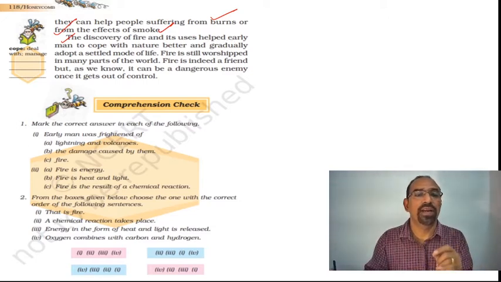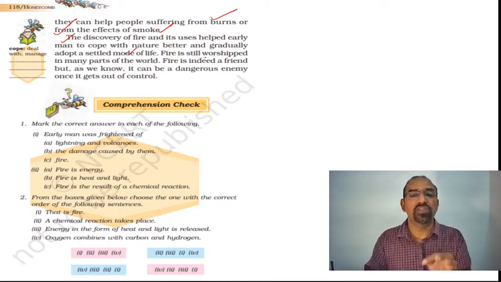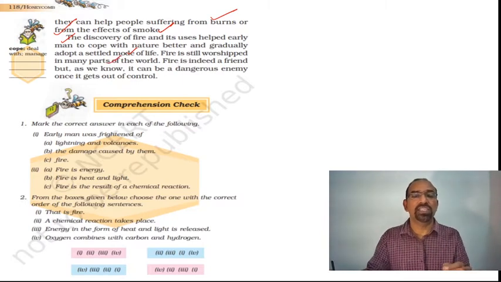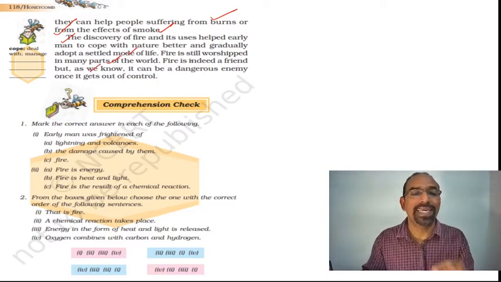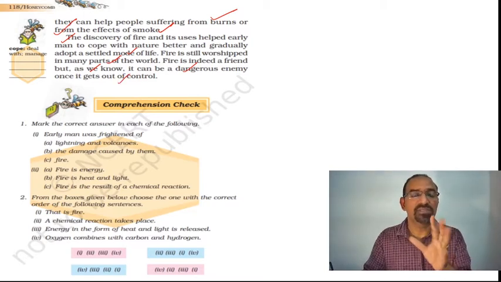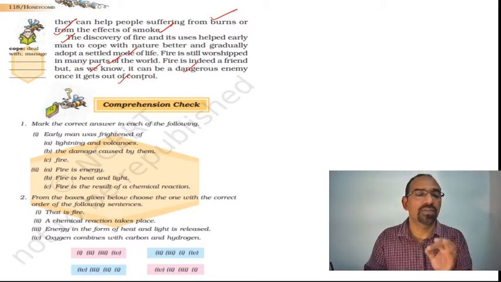cope with nature better and gradually adopt a settled mode of life. Fire is still worshipped in many parts of the world. Fire is indeed a friend. As we know, it can be a dangerous enemy once it gets out of control. This is the fact about fire.